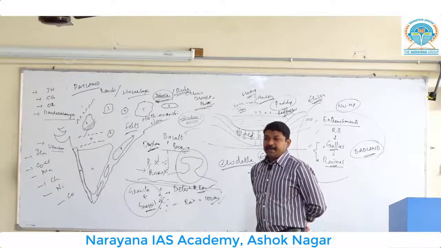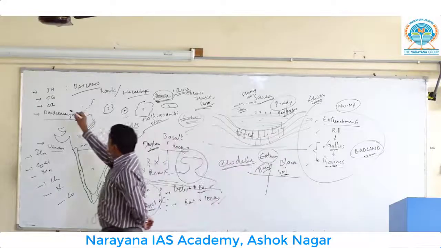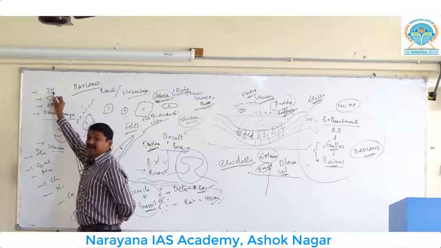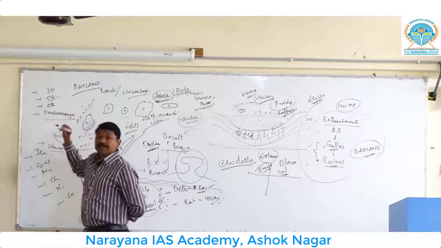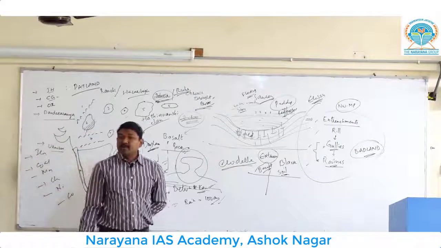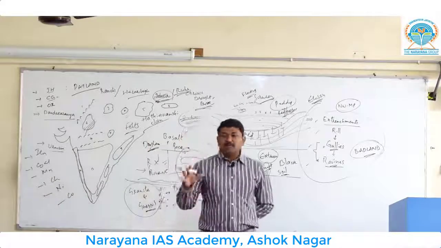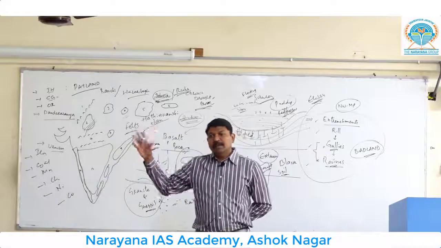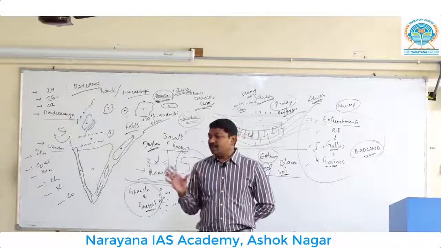Is it clear? While discussing the minerals, we will be explaining in depth what are the areas that come under Jharkhand, what are the areas that are there in Chhattisgarh, especially a region called Bastar, the Bastar Plateau region, which is a rich iron belt area. There is even another region called Durg. We will be explaining all this in the minerals topic, meaning distribution of key natural resources. In that topic we will be explaining. Okay.